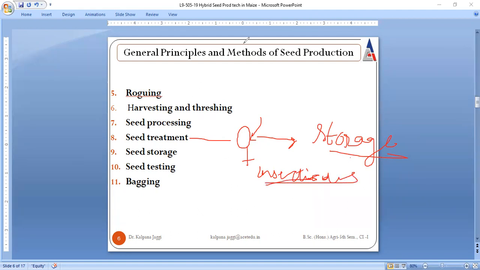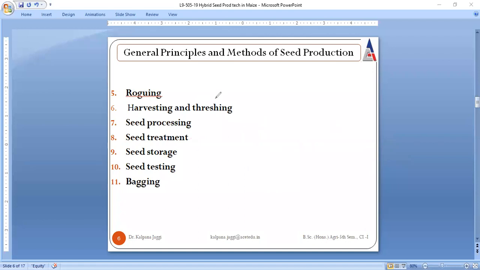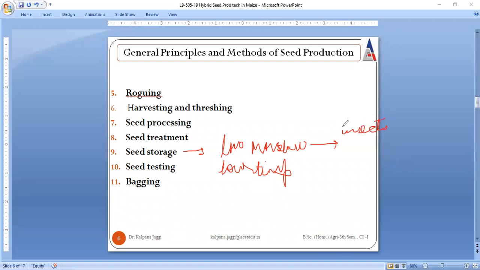Then is the seed storage. Now, when you have treated the seed, storage is also to be done very properly, very carefully. So seeds are basically stored in an environment where there is low moisture and low temperature. This is done because if the moisture level is high, there will be easy growth of insects, and the seed will be attacked by these grown up insects, right?